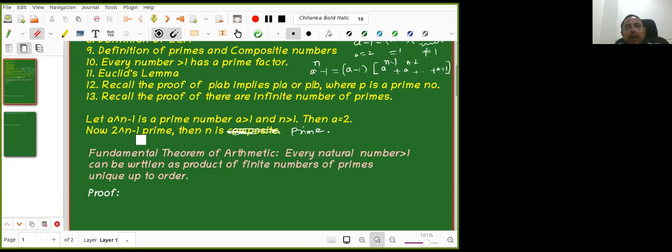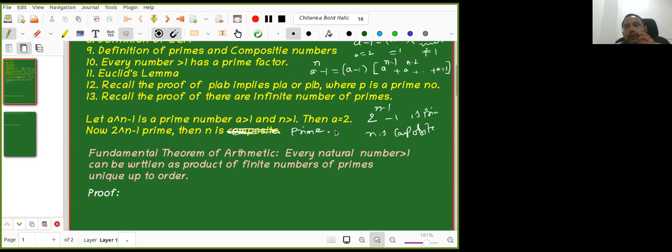But how do you prove that n has to be prime? So again, prove by contradiction. Suppose 2 power n minus 1 is a prime and n is composite, then what happens? That we need to see. So 2 power n minus 1 is a prime number and n is composite. So we have to get a contradiction.